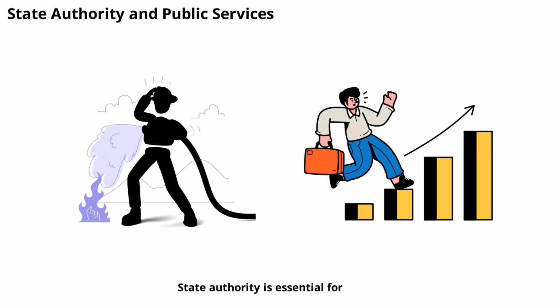State authority is essential for providing public services like education, healthcare, and transportation. Governments use their authority to collect taxes and allocate resources for these services. By organizing and funding public goods, state authority helps improve quality of life and promote social welfare.